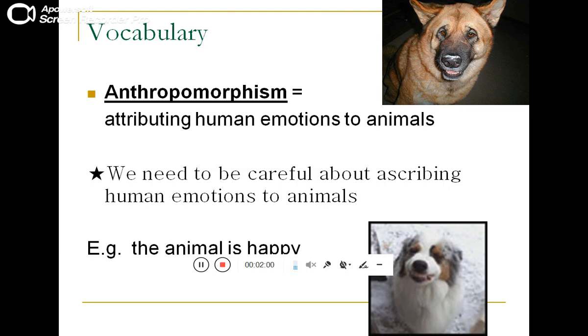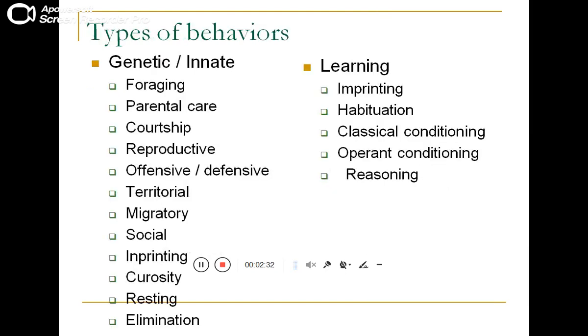A human emotion like the smiling face, इसको attribute करना animal में कि वो smiling face show कर रहा है इसके साथ. But we need to be careful about describing human emotions to the animals, as in some diseases like in case of rabies, the dog especially shows the smiling face or the aggressive face. So be careful to avoid any inconvenience with these animals.